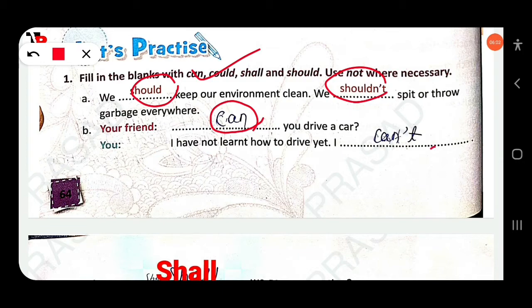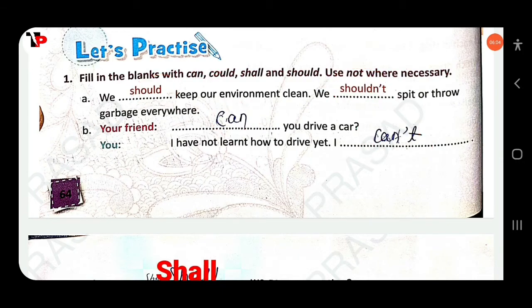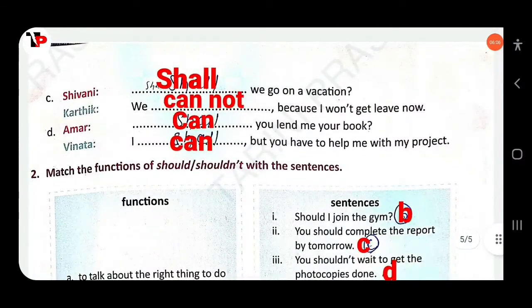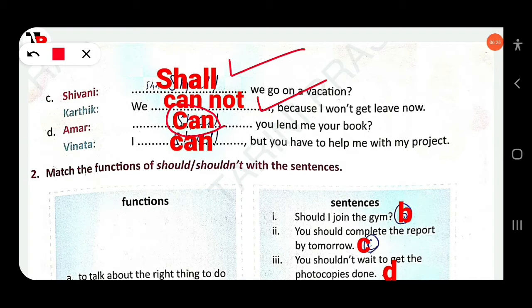So I can't. Then next, Shivani: shall we go on a vacation? This is to suggest something. Karthik: we cannot, because I won't get leave now. Then next, Amar: can you lend me your book?